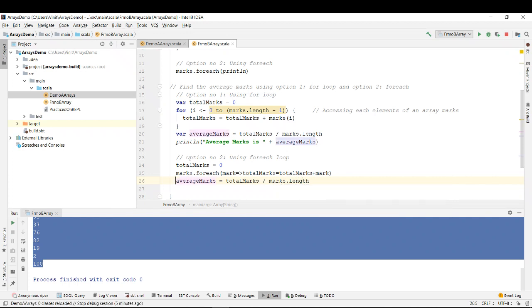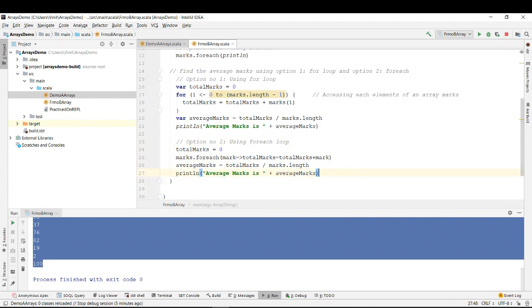So marks dot length, and let me print everything over here, the same thing what we did above. Okay, so let's try to understand. The total marks initialization to 0 was over here also and over here also. So no need to explain. If I'm adding something inside total marks, obviously I have to initialize it with 0, else it would have taken a previous garbage value.